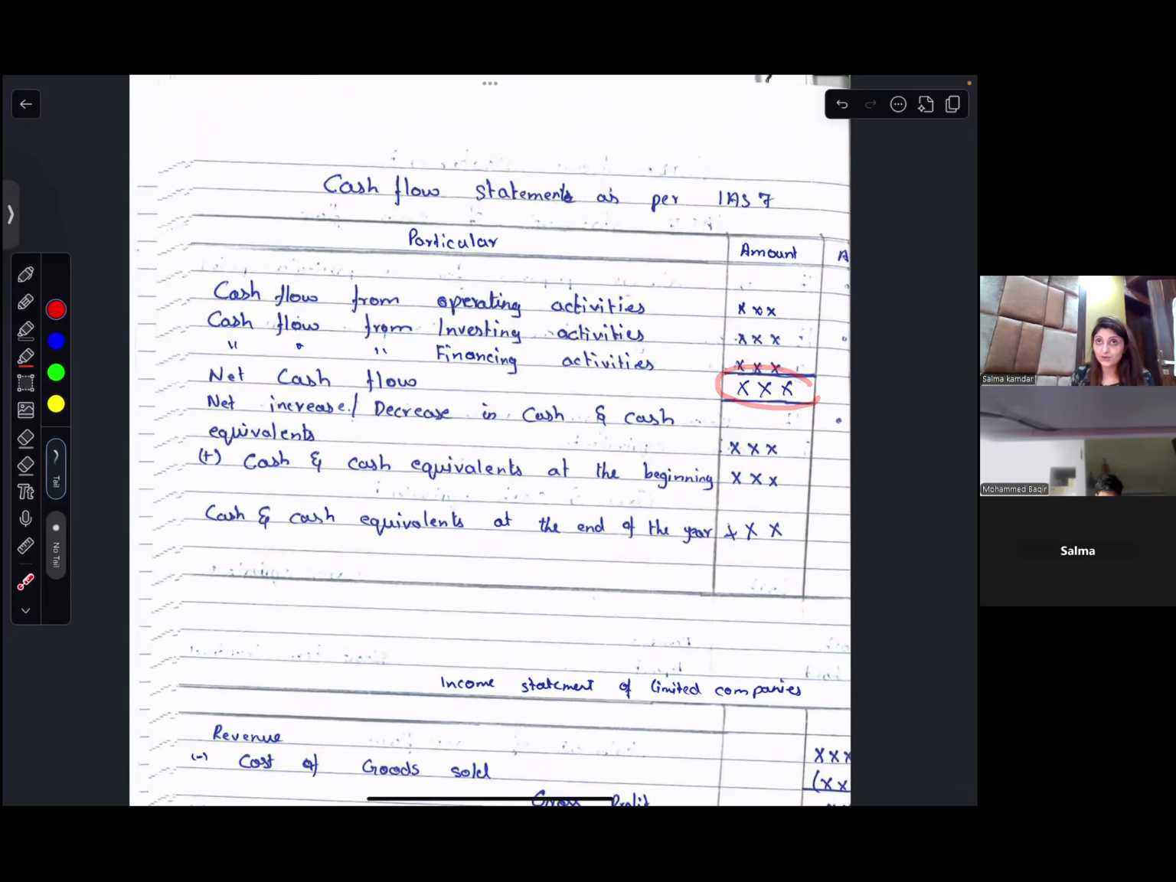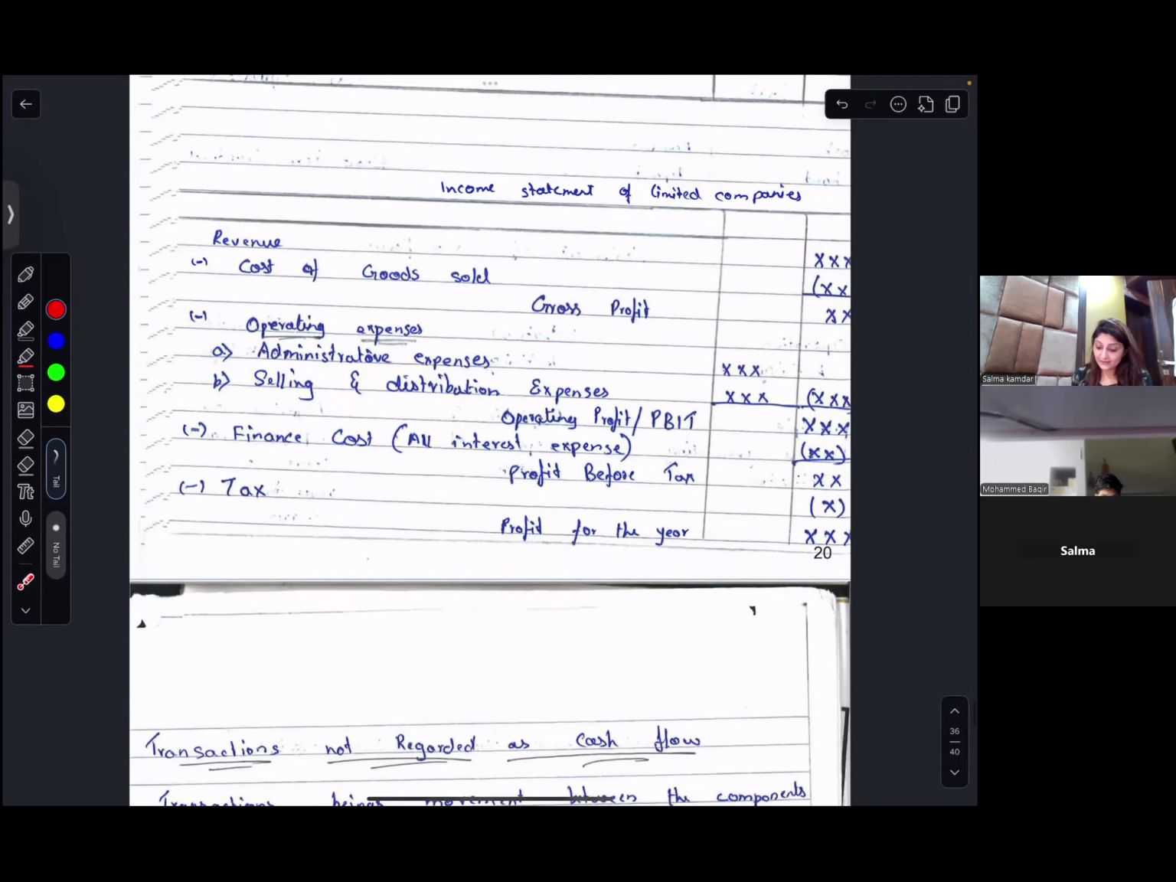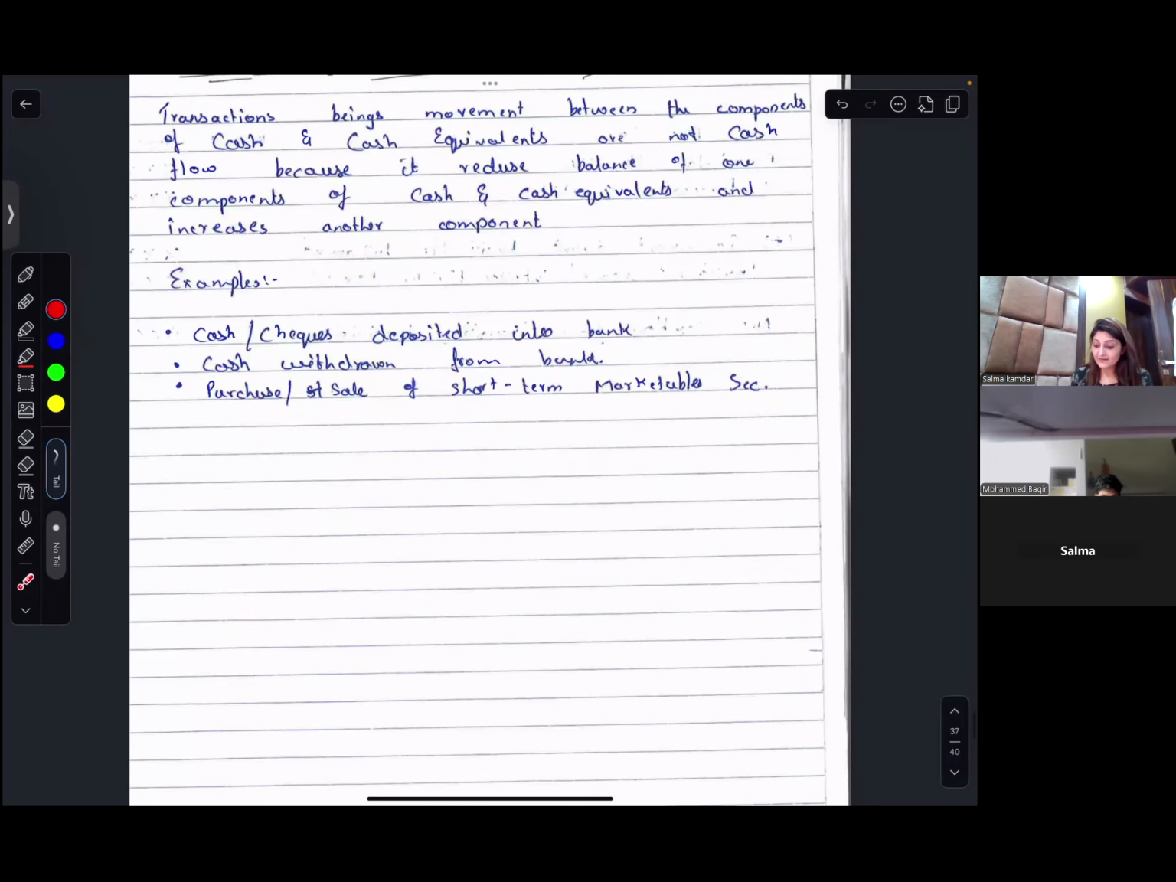Which is also called your NICE. What is NICE? Net increase and decrease in cash and cash equivalents. Then what do you do? Then we add cash and cash equivalents at the beginning of the year, and you will get cash and cash equivalents at the end.